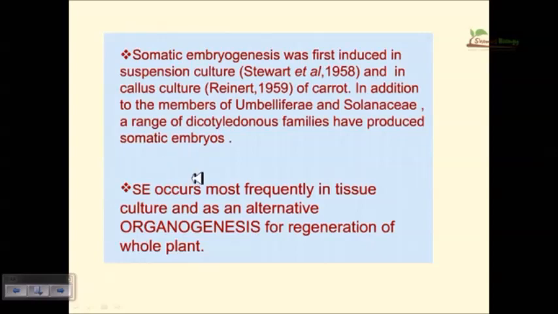Okay. Now somatic embryogenesis, or SE, occurs most frequently in tissue culture as an alternative to organogenesis for regeneration of a whole plant. Normally, if you utilize tissue culture with body cell tissues like root culture or shoot culture, root tip and shoot tip most of the time, then leaf culture and bud culture, we can generate full plants. But this is an alternative pathway of generating a whole plant, as opposed to generating the organs of a plant, which is organogenesis, to produce a whole plant, right?